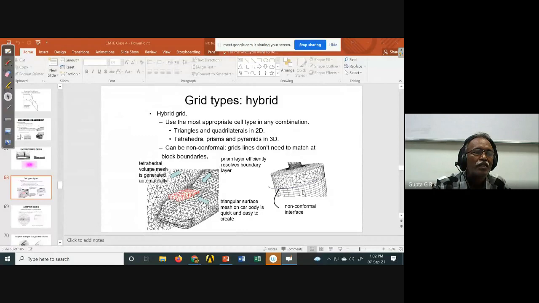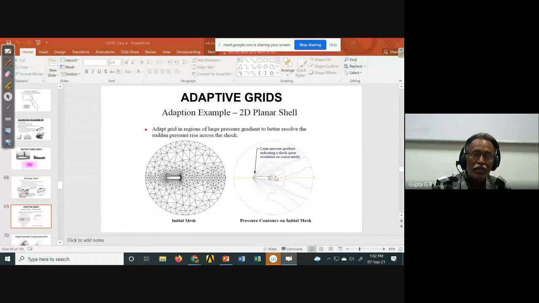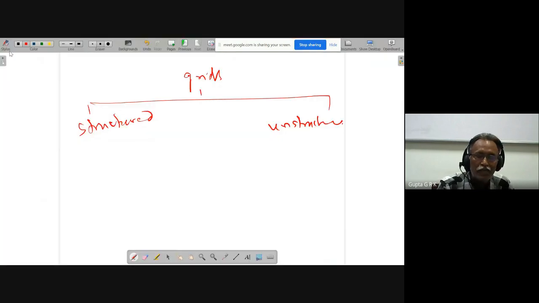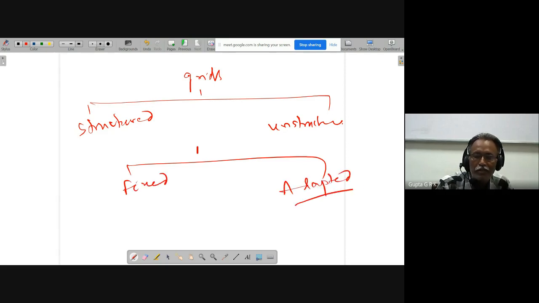And there will be hybrid grid, a structured grid and unstructured grid combination. And there are what are called adaptive grids. So the grids can be fixed or adaptive. Fixed means throughout the calculation I will have the same grid. Adaptive grid means initially I don't know where there will be more variation in the variables, where there will be less variation. So wherever variation of variable is large, I should have fine grid. Wherever it is not large, I should have coarse grid.